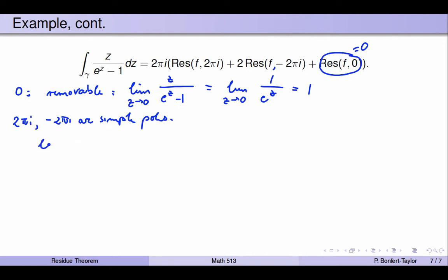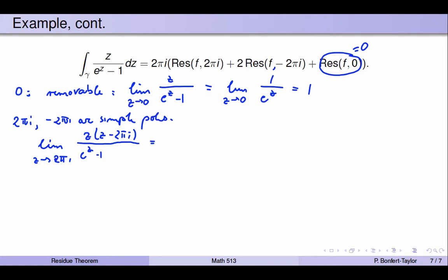So we need to look at the limit, start with 2 pi i, as z approaches 2 pi i of z over e to the z minus 1, that's my function f, times z minus 2 pi i. If we're dealing with a simple pole, then this limit exists, and vice versa.